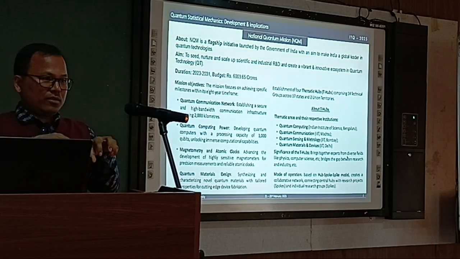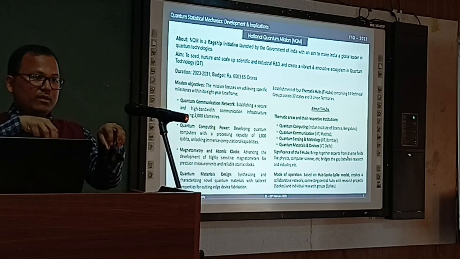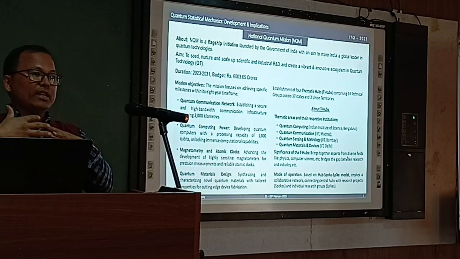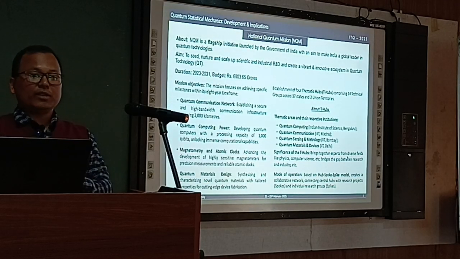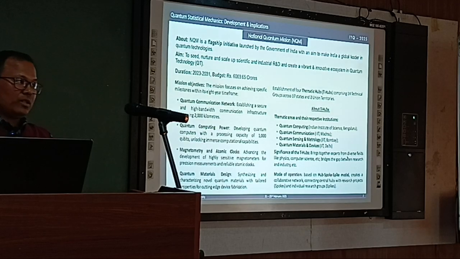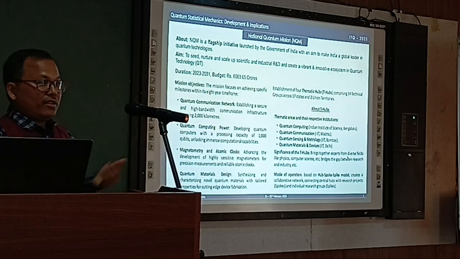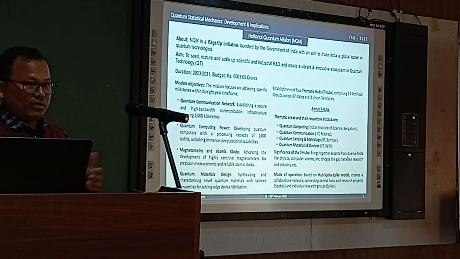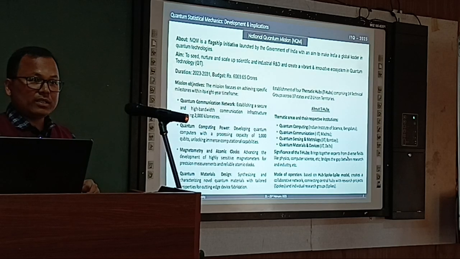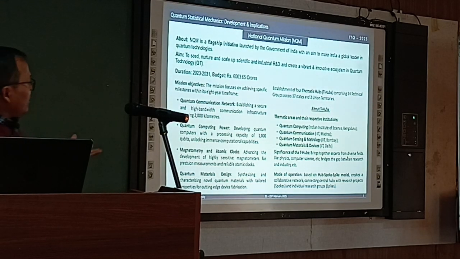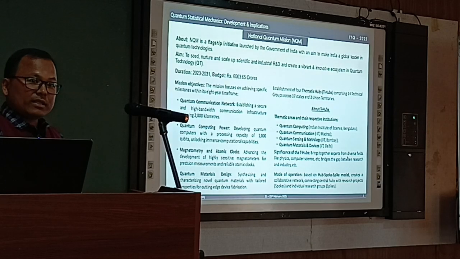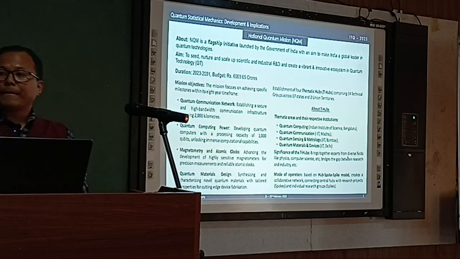Okay, they are not going to work alone, but they are the hubs. In that hub, the other institutes like NITs and other institutes or universities will affiliate. They will work together. Okay, this is called the hub-spoke model. It's a very recent model of working. But you see, at the national level also people are working and promoting this quantum, and the government is very serious about it. And I think understanding of this quantum mechanics is also very relevant. Okay. Yes.